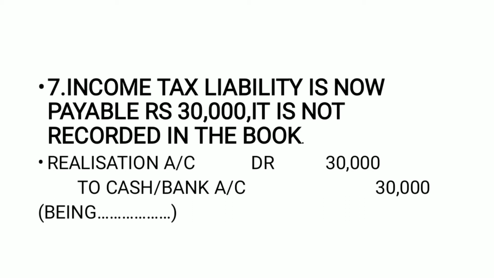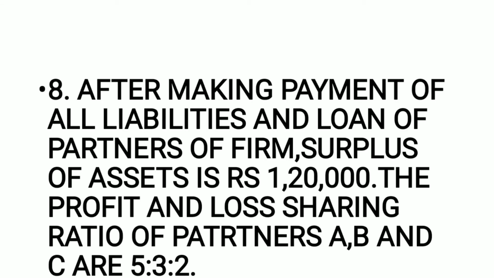So it is realization account debit to cash and bank account. This is similar to the journal entry for the payment of regular liabilities. Please go through all the journal entries thoroughly before you proceed with the practical sums. Alright. Let us see the next question.